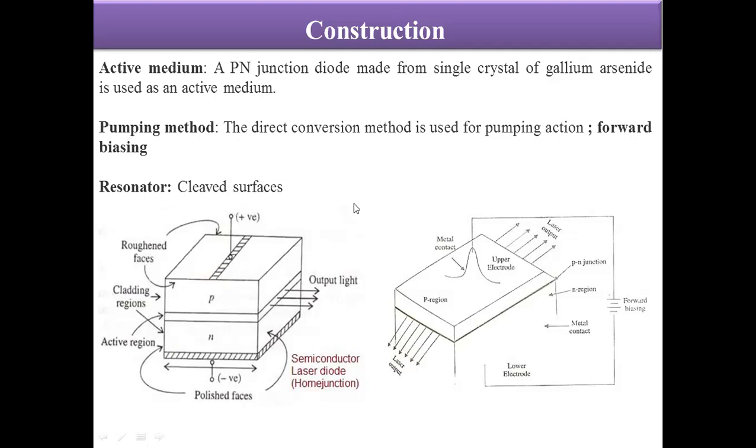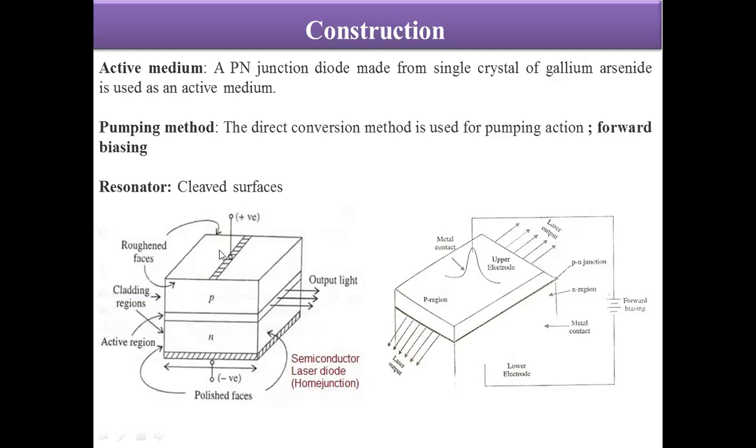Now the resonator. This is the schematic, and this is the N region, this is the depletion region, and this is the P type semiconductor. So this whole makes a p-n junction. What we do is the inner part of the N region is rough. The inner part of the P region is also rough, and on the top of this we make a metal coating.